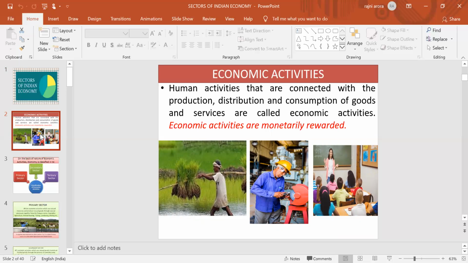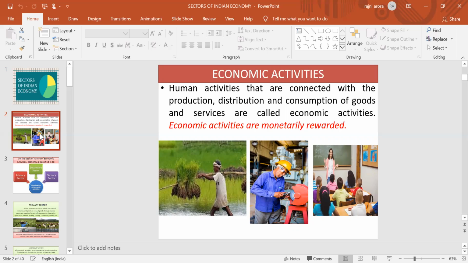Before classifying the Indian economy into different sectors on the basis of economic activity, we must be able to understand the meaning of economic activity. What is the meaning of economic activity? Simply, human beings are involved in so many kinds of activities in order to satisfy their needs and wants, like the production, distribution, and consumption of goods and services. And these activities are called economic activity.